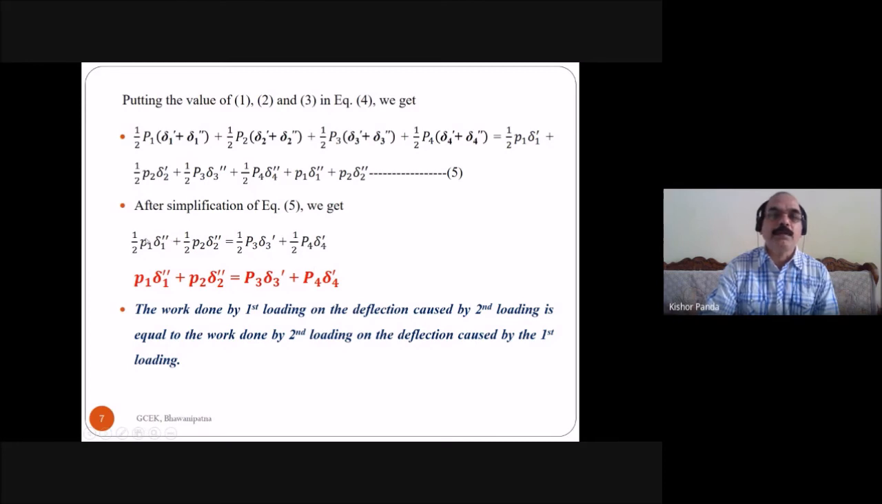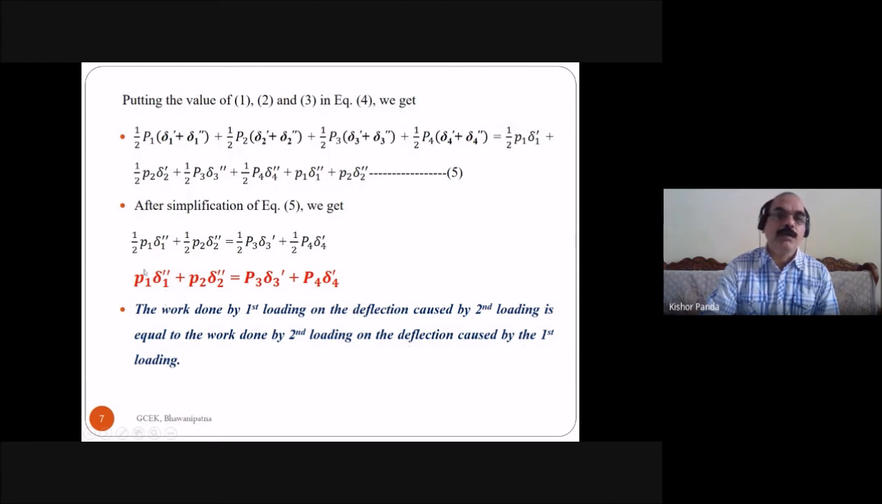Then the half on both sides cancels. Finally you will get P1 delta 1 double dash plus P2 delta 2 double dash is equal to P3 delta 3 dash plus P4 delta 4 dash. So this is the proof of Betti's law. That is, the work done by the first loading on the deflection caused by the second loading is equal to the work done by the second loading on the deflection caused by the first loading.